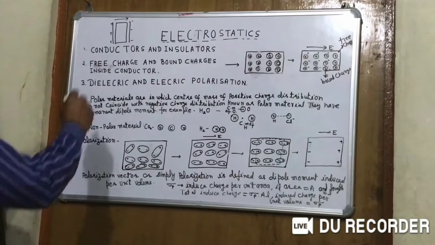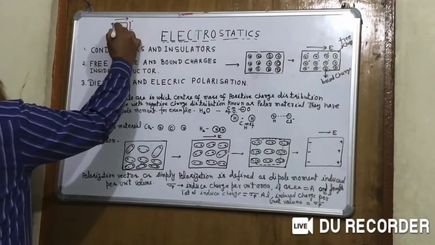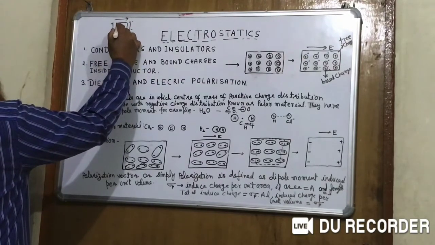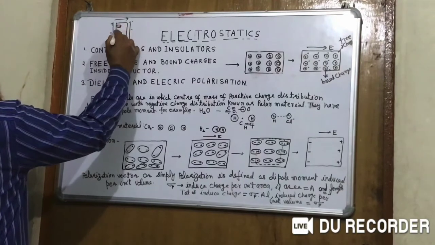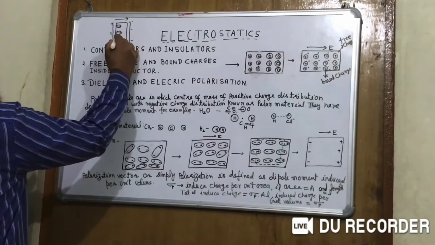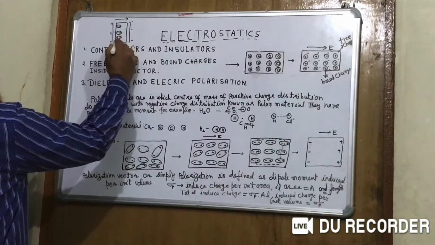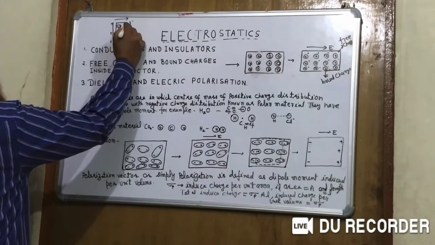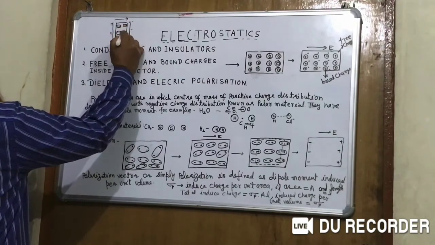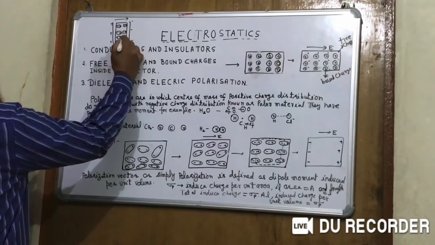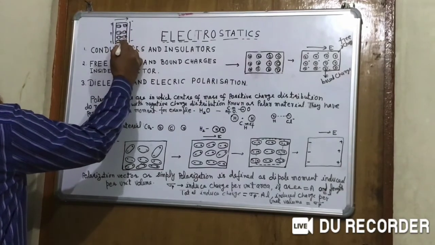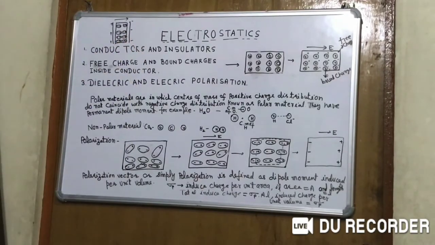Due to this electric field, they are polarized in this way, meaning the negative center of mass detaches from the positive center of mass, and they have some separation, so they make a dipole and it has a dipole moment.